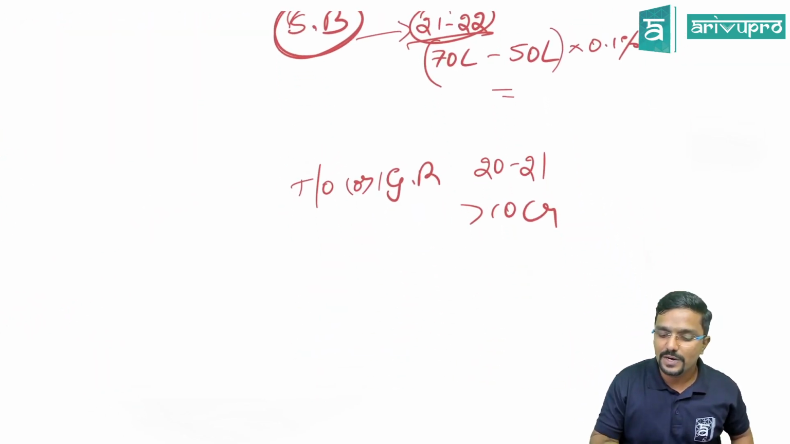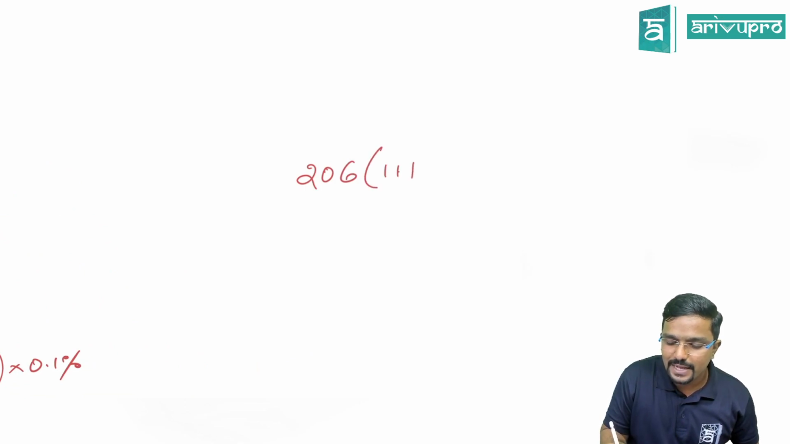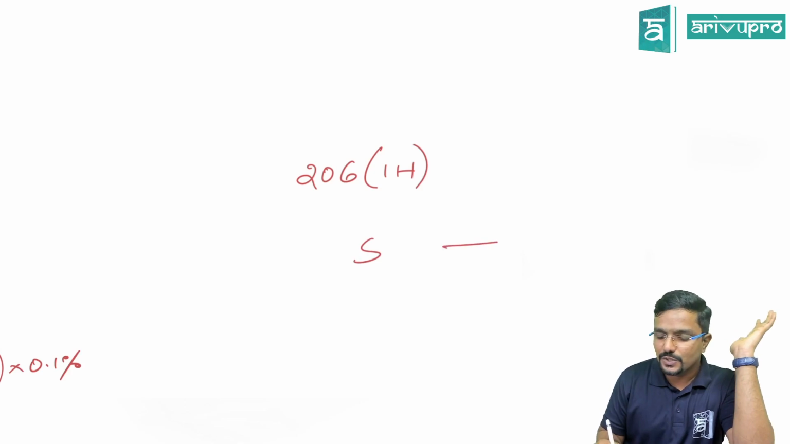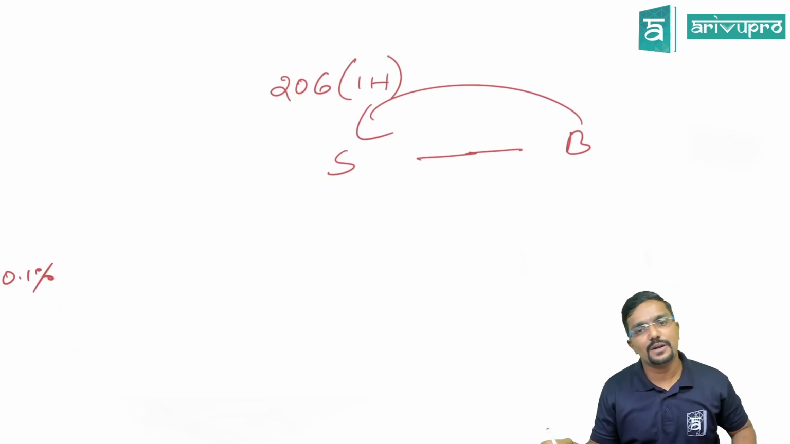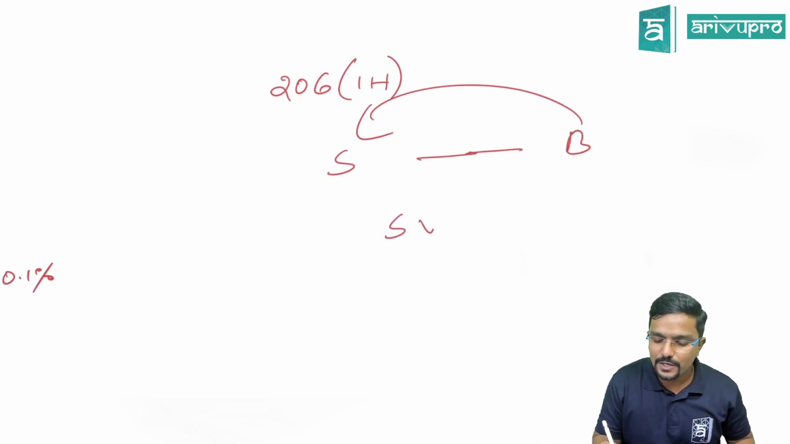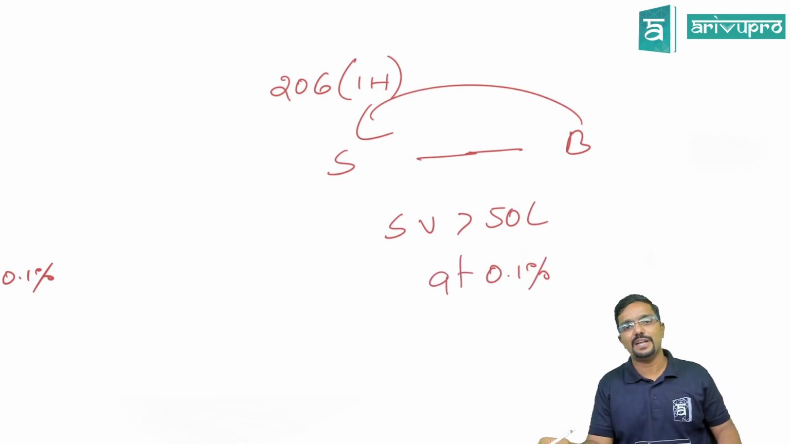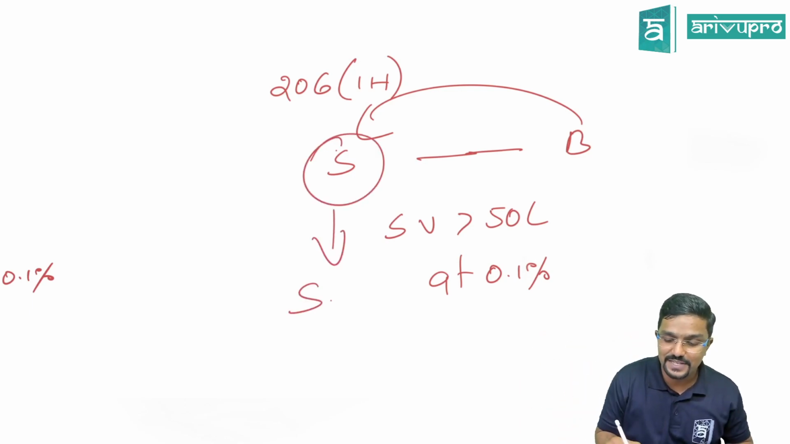Section 206C(1H). Sir, what is it? Under 206C(1H), the seller has to collect TCS from the buyer if the sale value is more than 50 lakh. At what rate? 0.1% in excess of 50 lakh. And here, the seller should be a specified seller.